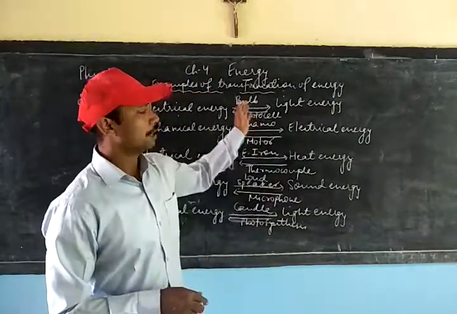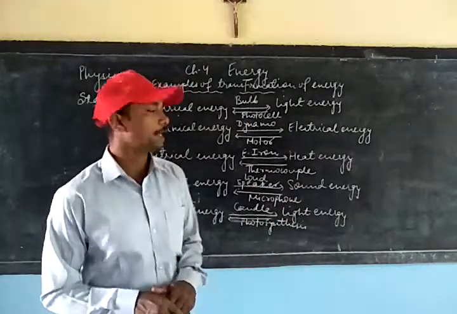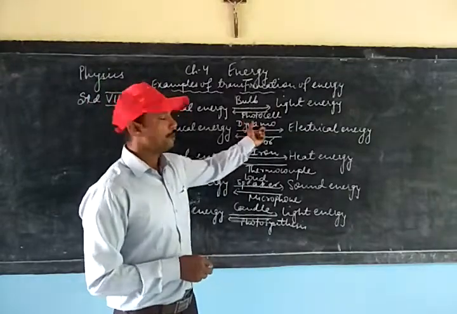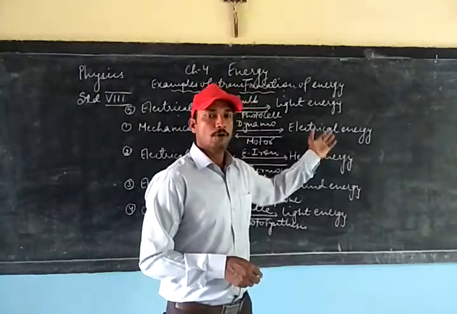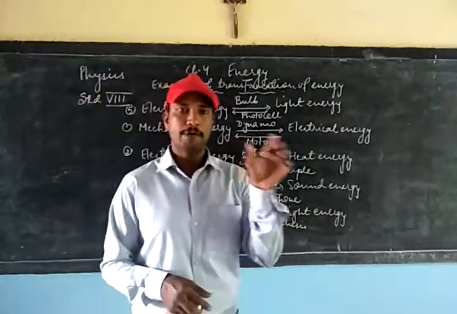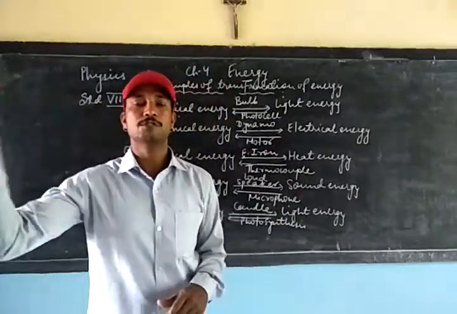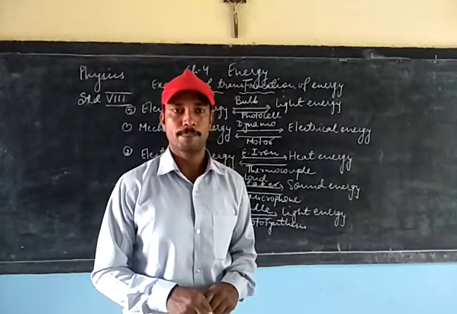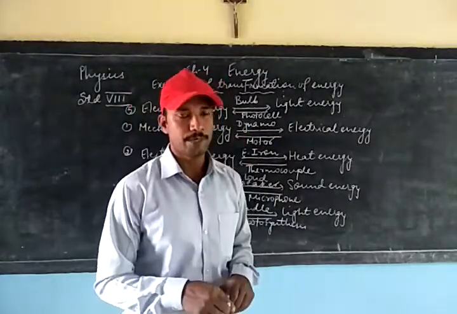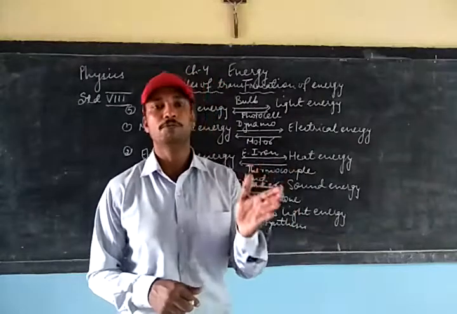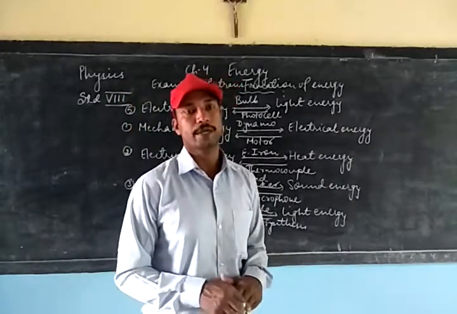So you have to learn all the examples given here. Questions can either be asked to write the name of the device which can convert mechanical energy into electrical energy, or sometimes the device name will be given and you will be asked to say the conversion of energy into different forms. Like bulb, what kind of transformation of energy takes place? In that case you have to write that a bulb can convert electrical energy into light energy. So this way the questions may be asked.